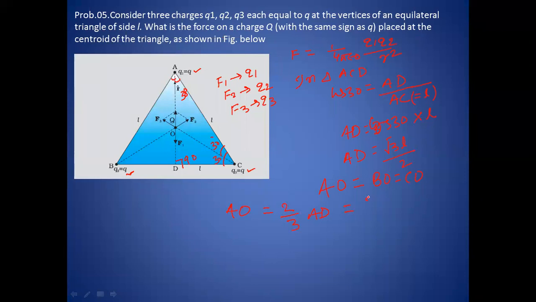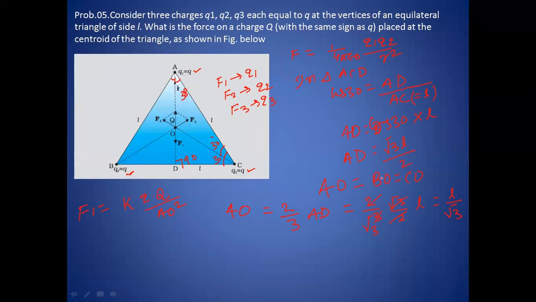AD is root 3 by 2 into L, so 2 into 2 cancel, root 3 and 3 cancel to root 3. So L by root 3 will be the value of AO, and AO, BO and CO are all the same. Now we can easily find F1, which is equal to K Q q by AO square.